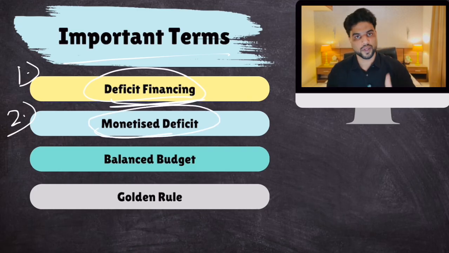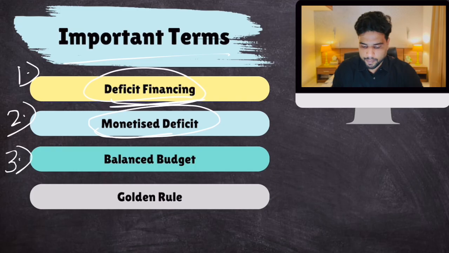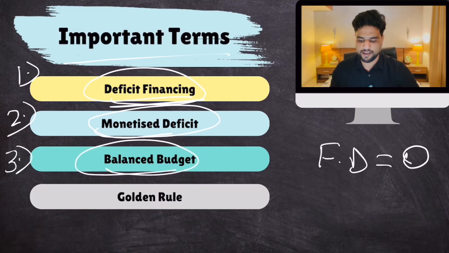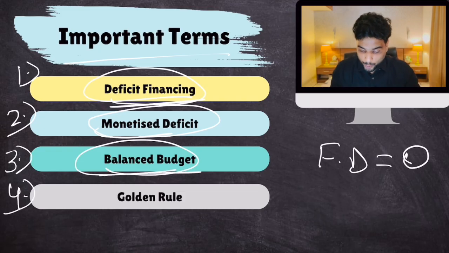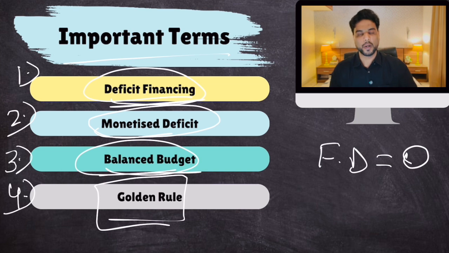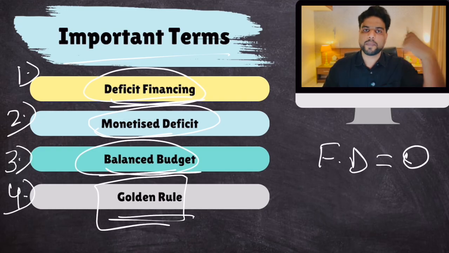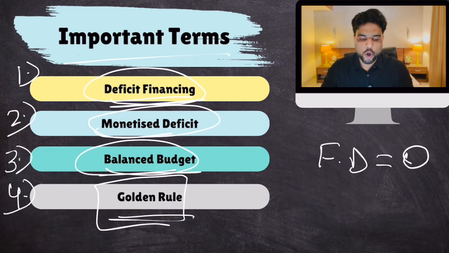Remember this term. Then third is balanced budget. When your fiscal deficit is equal to 0, you are running no fiscal deficit, it is a balanced budget. Generally considered okay. And last, very important, the golden rule of public finance. Now, what is the golden rule of public finance? Listen to me. This is an important statement. The golden rule says that you shouldn't borrow money to finance your day-to-day expenditure. You should only borrow money to build new assets.